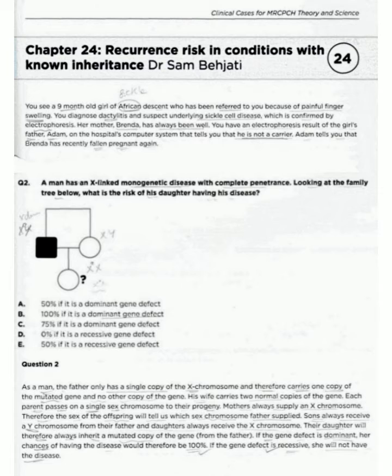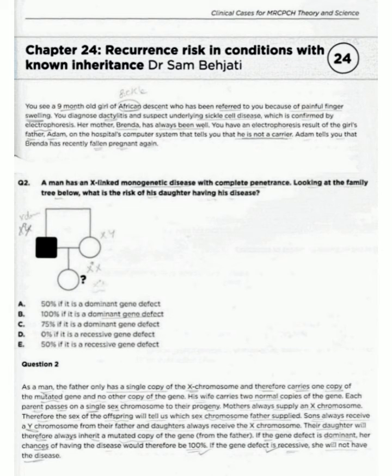So they are telling us about an X-linked monogenetic disease with complete penetrance, and the family tree they have given, and asking what is the risk of the daughter having the father's disease. In the answer they are telling us that it is B, 100%, if it is a dominant gene defect. In an X-linked recessive condition, we know that boys are affected, not daughters. If they mention a son that is affected, that is an X-linked recessive condition.